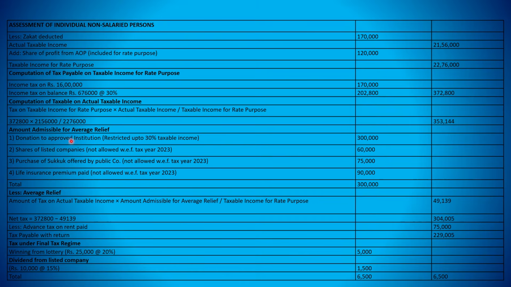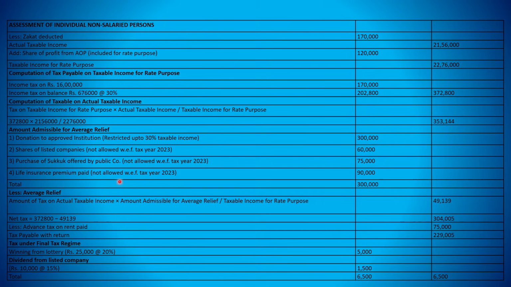Now coming towards average relief: donation to approved institution. This is allowed up to 30% of taxable income. So 300,000 is within limit. On 300,000 we will get the average relief. Shares of listed companies are not allowed with effect from tax year 2023. Purchase of sukuk offered by public company is also not allowed from 2023 onwards.